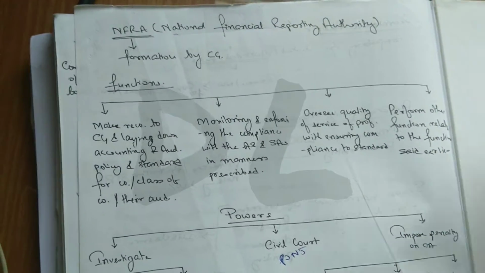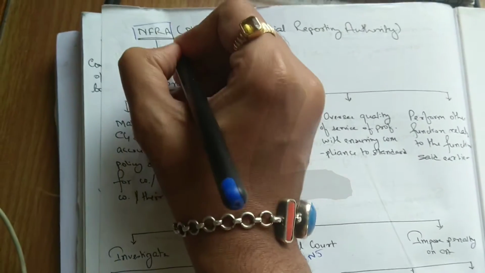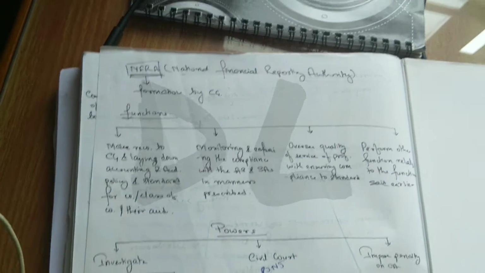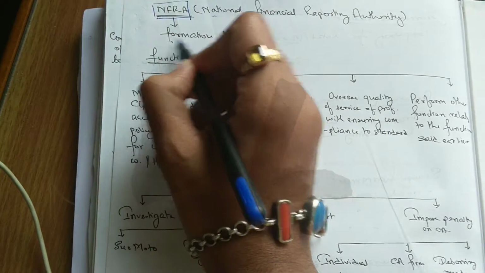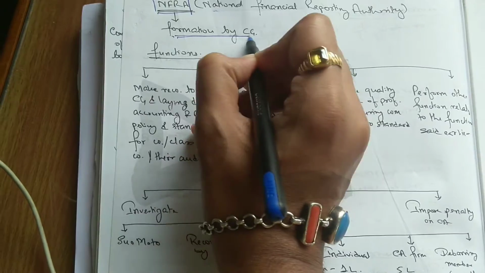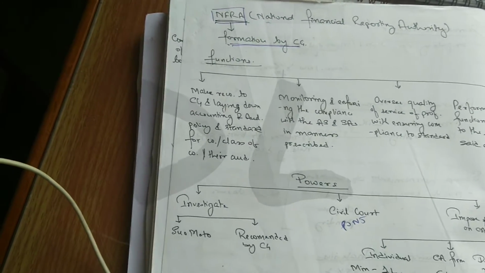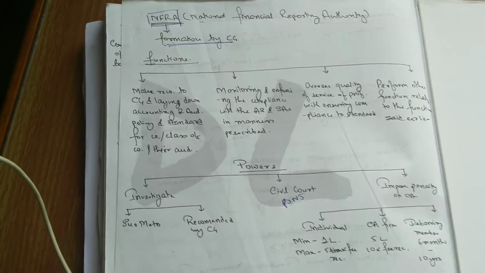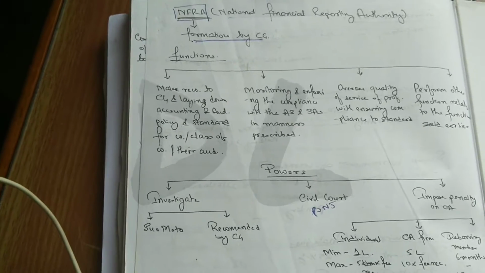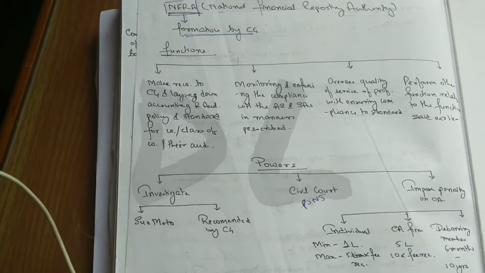The National Financial Reporting Authority, in short called NFRA, we all know. It is formed by the central government, and it has been designed by the central government. So I'm going to teach you the very basics about NFRA in a very short span of time.